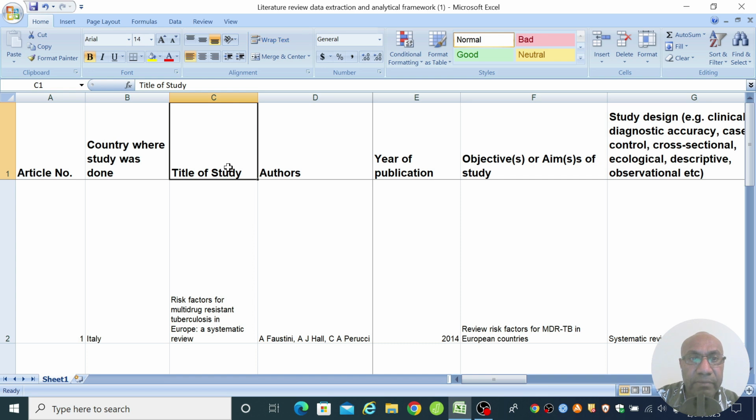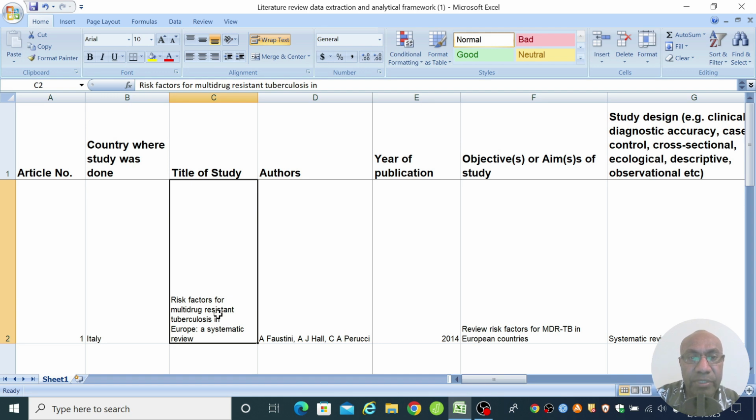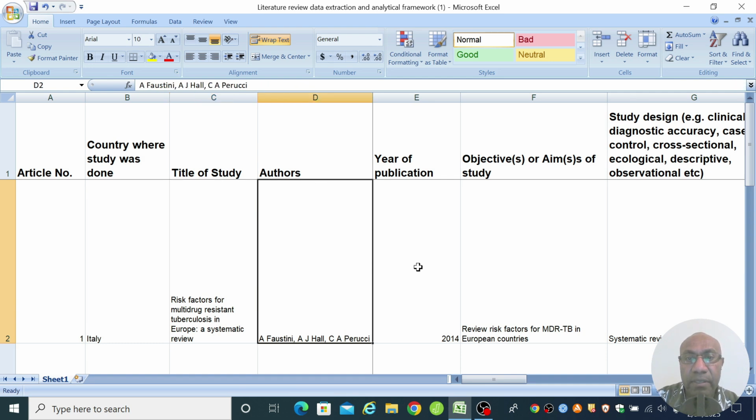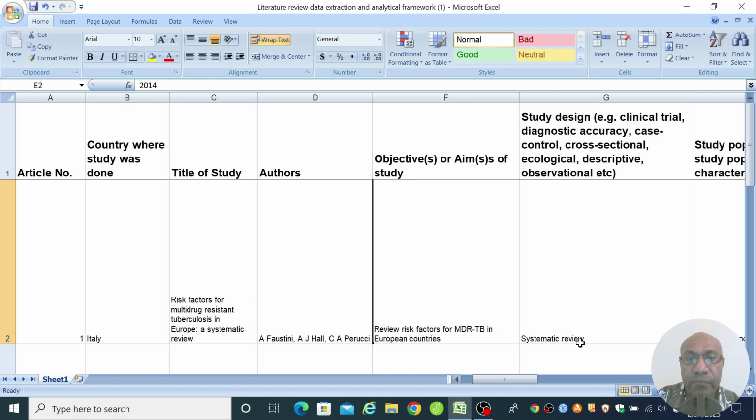Then you have the title of the study, and you can simply copy and paste from the paper that you are reading. And you have a column for the authors and the year of publication. And moving along, you have the objectives or aim of the study. In this example, the paper that I used was a systematic review, and the title was Review of Risk Factors for MDR-TB in European Countries.